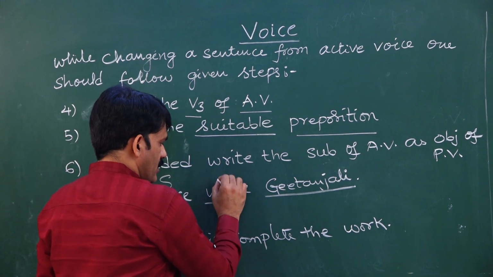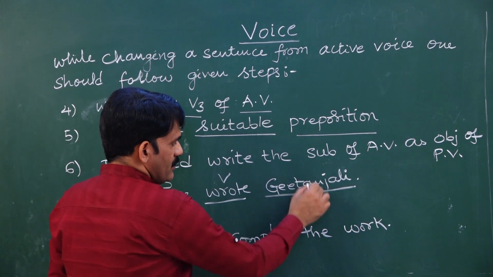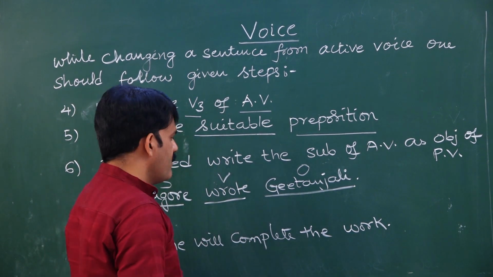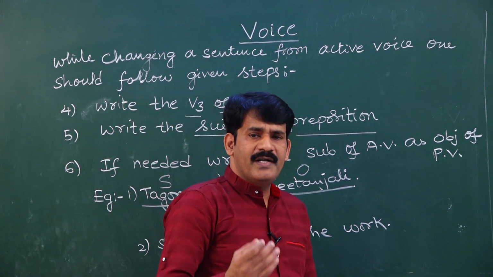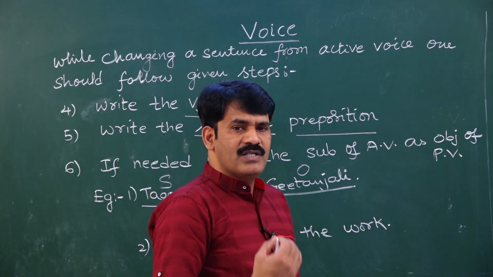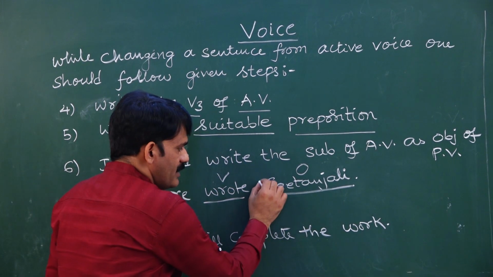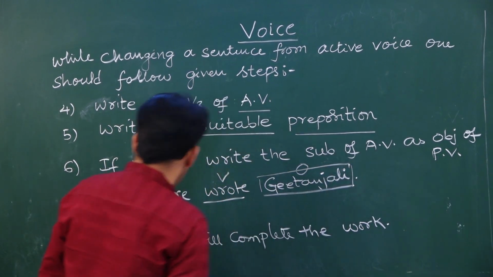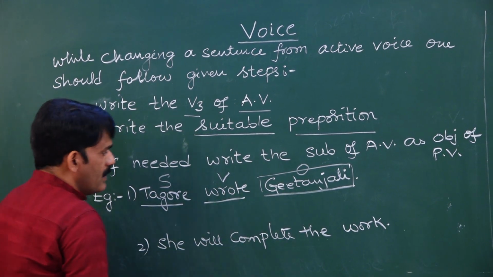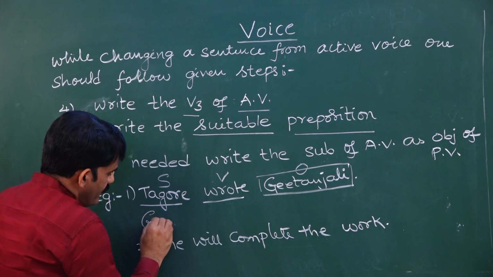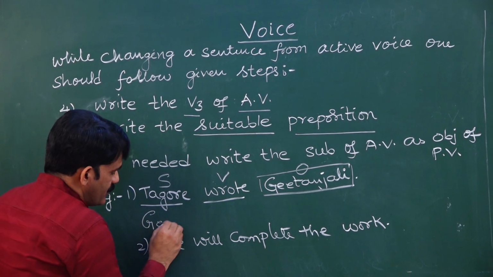What did he do? He wrote. What did he write? Gitanjali. So once after identifying subject, verb and object, what is my second step? I have to write the object of active voice as the subject of passive voice. What is the object here? The object is Gitanjali. So I am going to take Gitanjali as my passive voice subject.